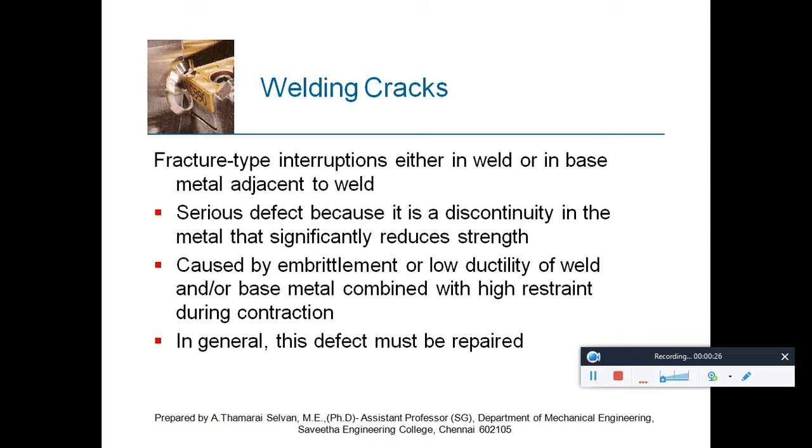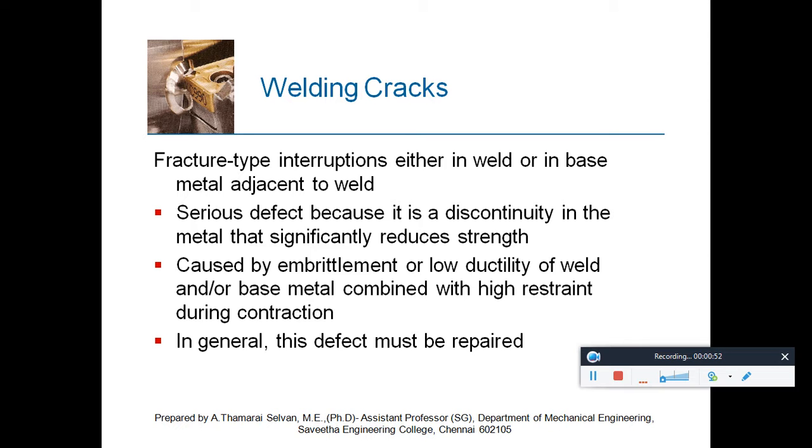Coming to welding cracks, it is a fracture type interruption either in the weld or in the base metal adjacent to the weld. So either this crack would be formed on the weldment itself, or nearer to the weldment, or adjacent to the weld on the base metal. This defect is considered to be very serious because its discontinuity causes a significant reduction in its strength. Okay, it reduces the welding strength.